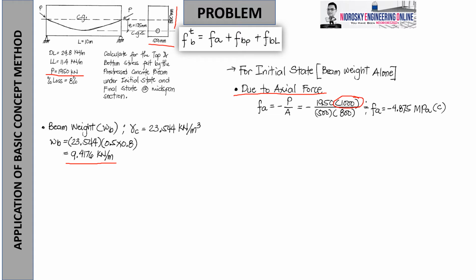My main objective is to have a unit of megapascal. So if I convert kilonewton to newton, there's a need for us to multiply it by 1,000. So converting kilonewton to newton is a 1,000 conversion. So finally, we will have the stress due to axial force as negative 4.875 megapascal, indicating that it is compression. To remind you, if we have a negative sign, it reflects compression. Otherwise, a positive sign is tension. Okay?